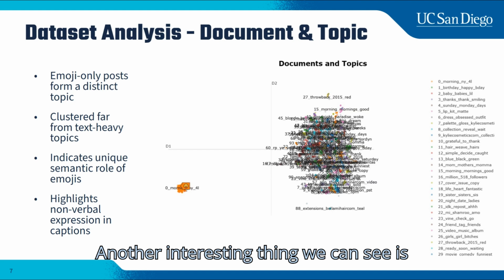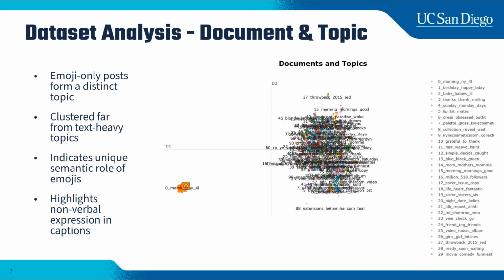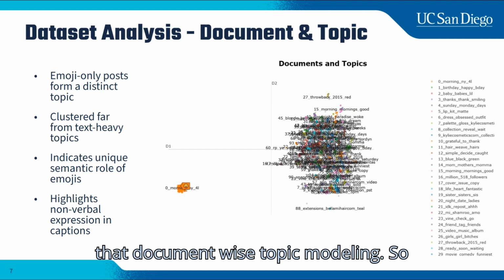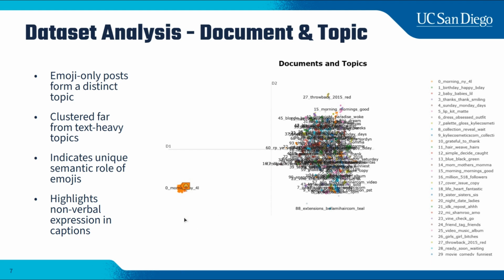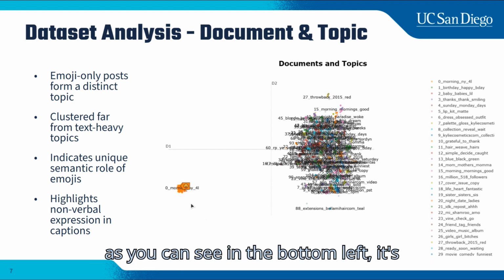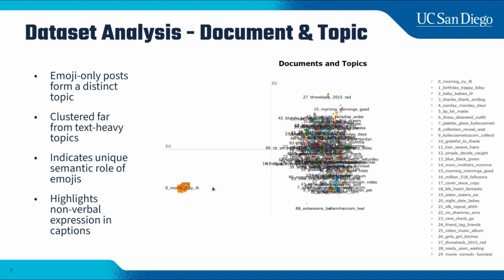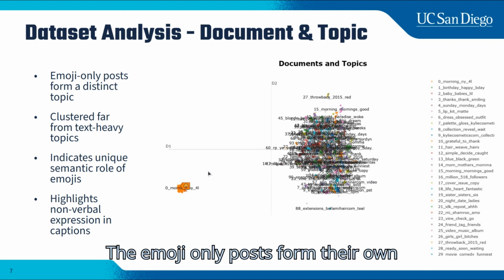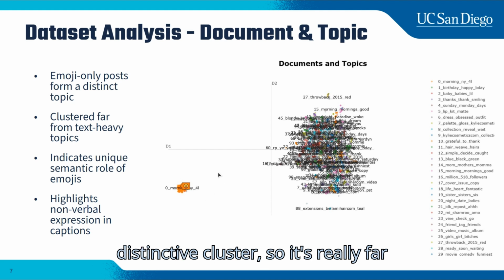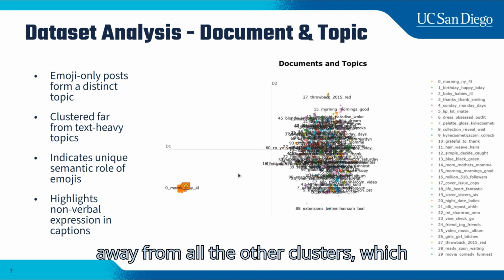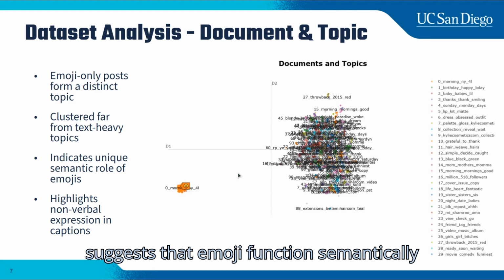Another interesting thing we can see is document-wise topic modeling. As you can see in the bottom left, it's actually very interesting. The emoji-only posts form their own distinctive cluster. It's really far away from all the other clusters, which suggests that emoji function semantically differently.